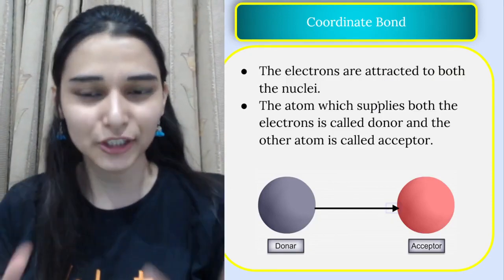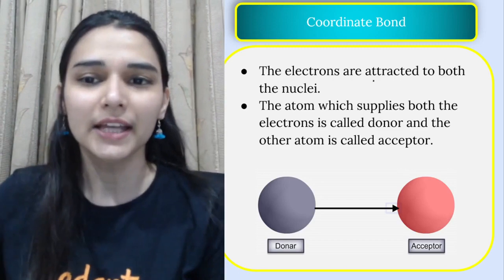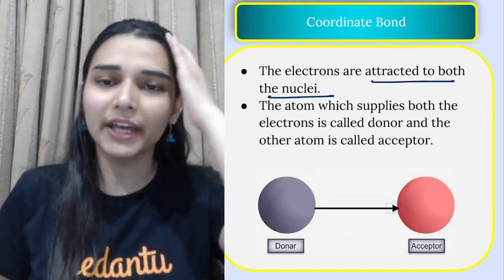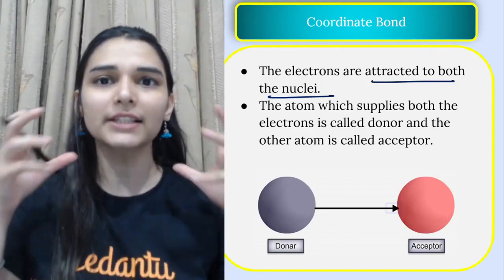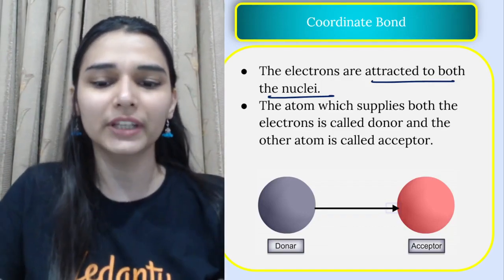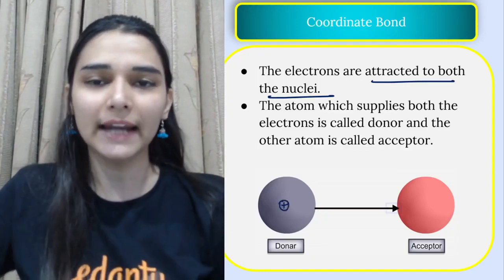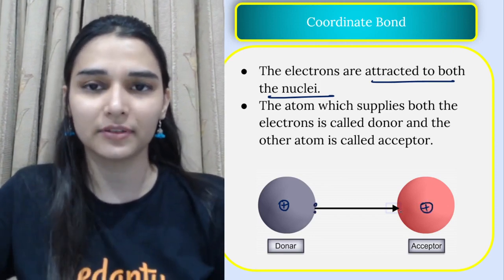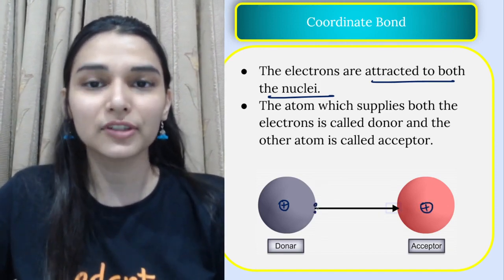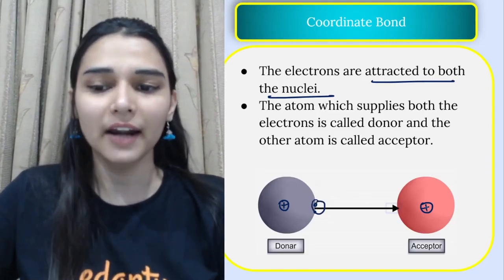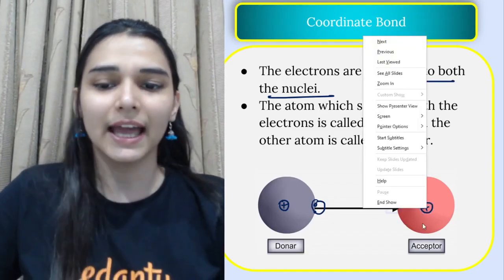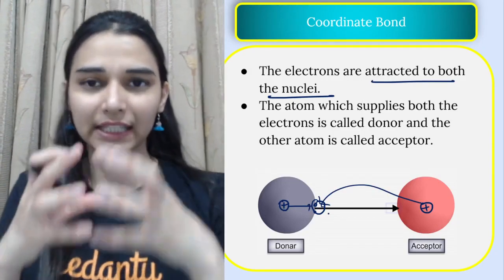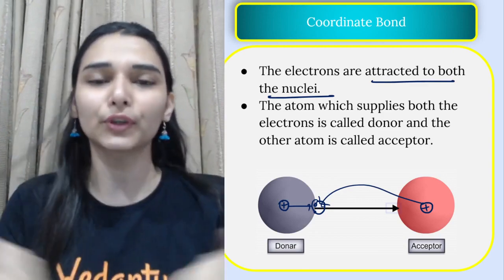Okay, so let's see some of the points in the coordinate bond. The electrons are attracted to both the nuclei. Yes, even when the sharing is one-sided sharing, the electrons are attracted by nuclei of both the atoms. Just let's say this is the donor atom, okay, and it's contributing its 2 electrons to this acceptor. So these 2 electrons which will be involved in this bond, they are attracted by this nucleus as well as by this nucleus. Okay, so these electrons are in the vicinity of 2 nuclei.